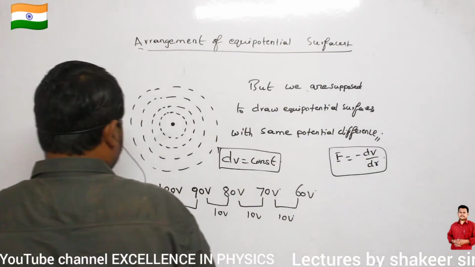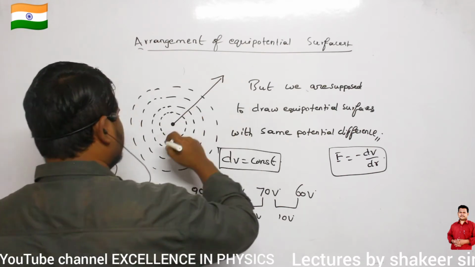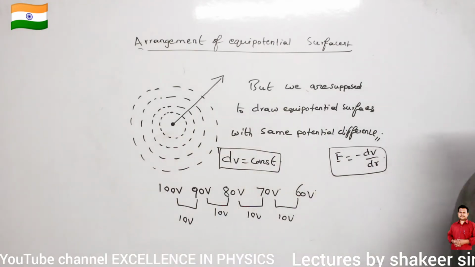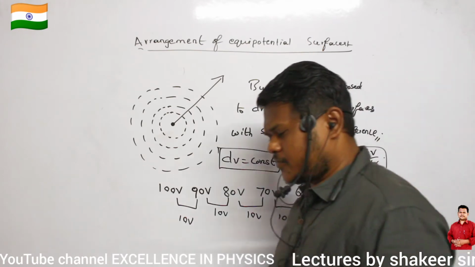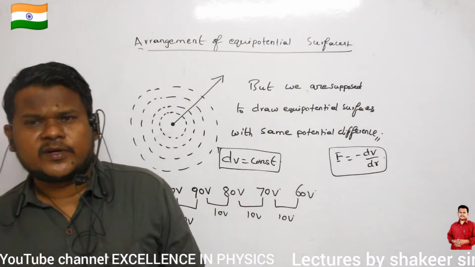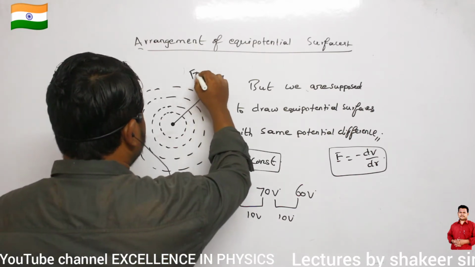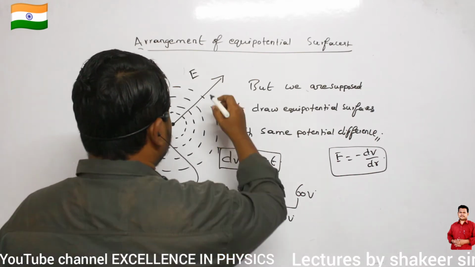First of all, as you move away from the charge, what happens to the electric field? Will it increase or decrease? As I move away from the point charge, will the electric field intensity increase or decrease? What happens to the E value? Decreases.